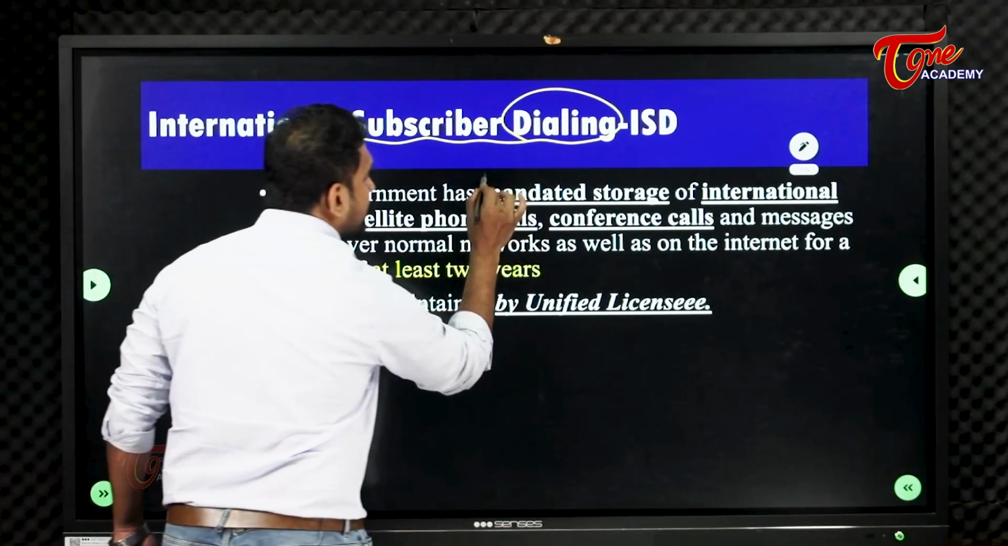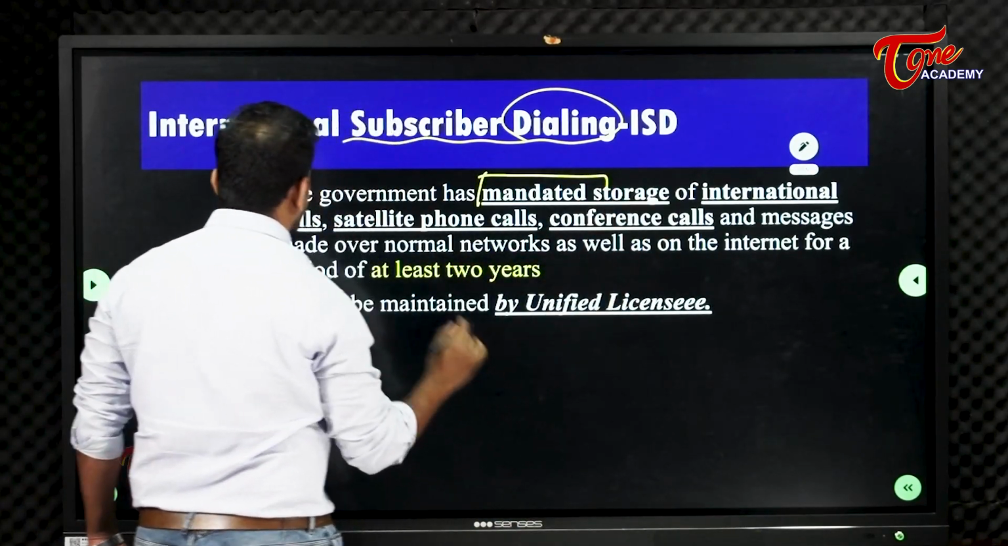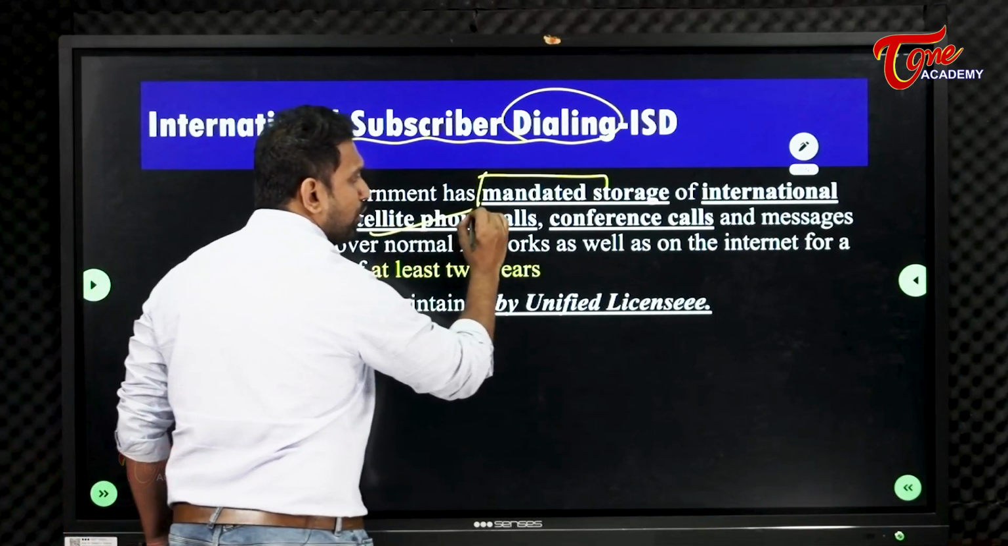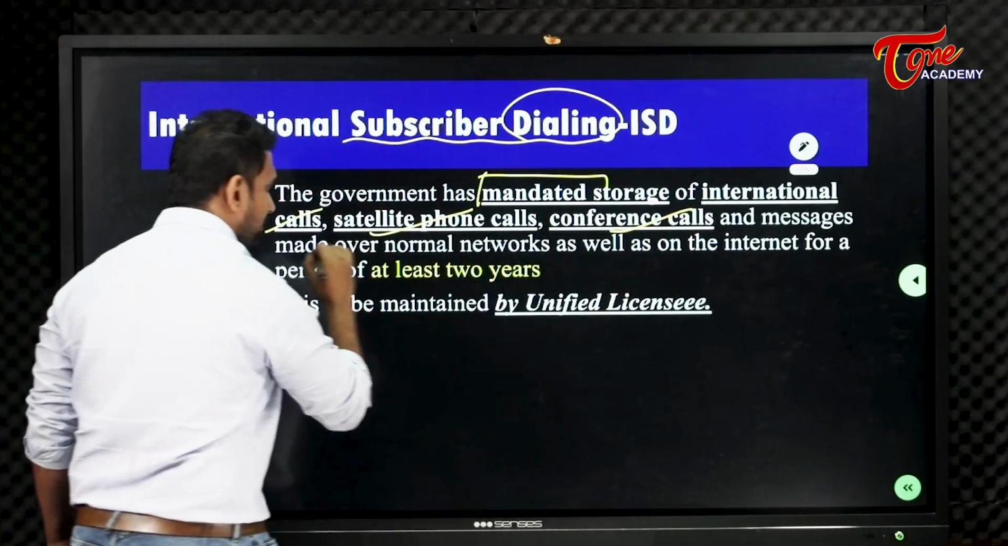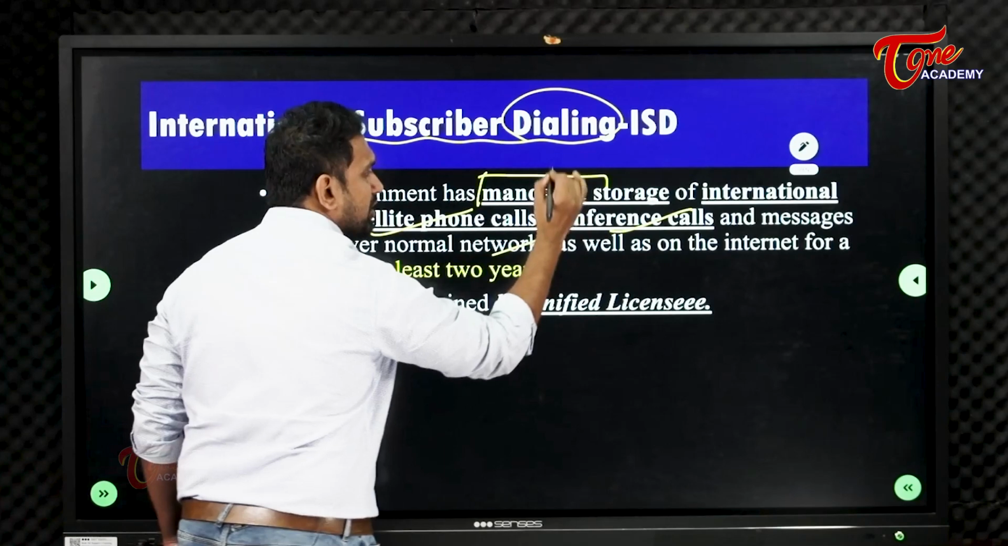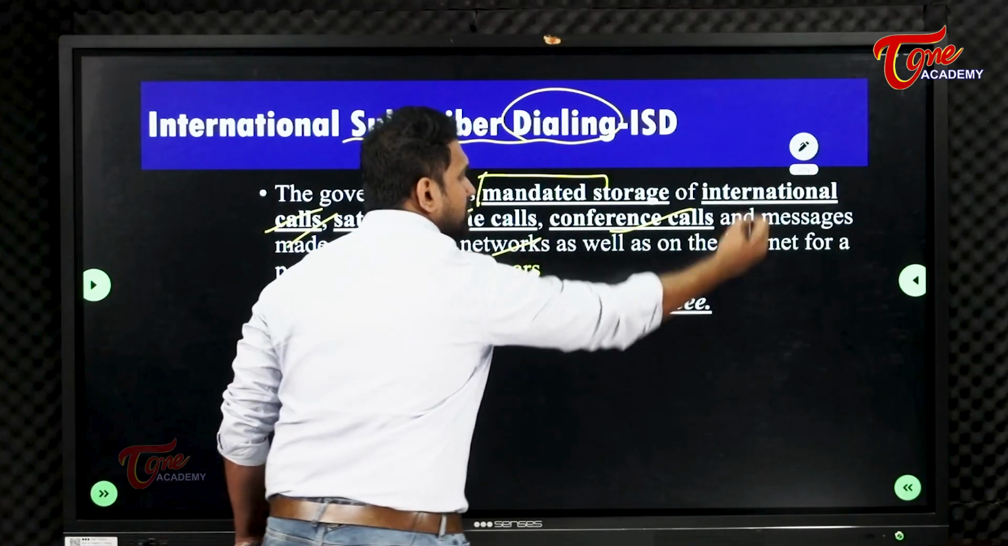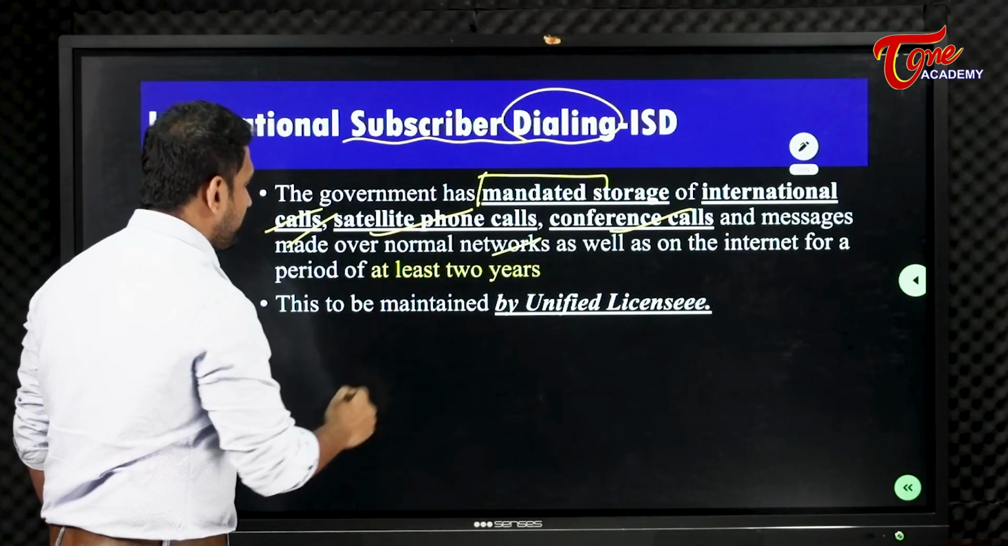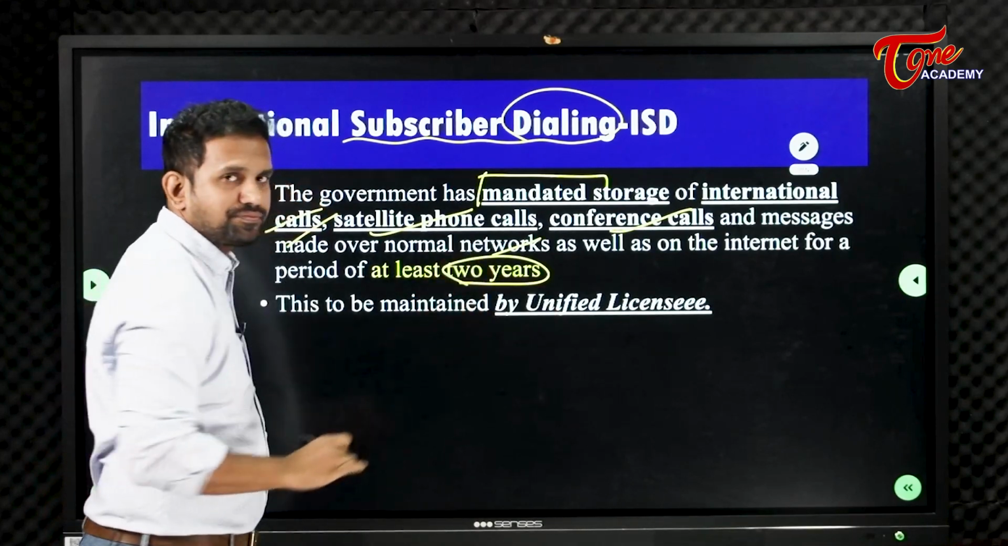The government has mandated, meaning instructed, that international calls, satellite phone calls, conference calls, and messages made over normal networks as well as on the internet, like Skype etc., be retained for a period of at least 2 years.